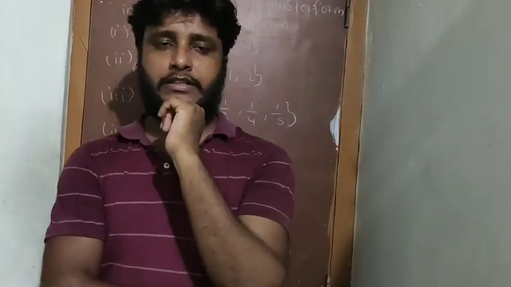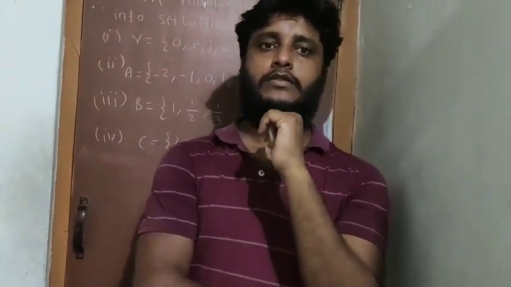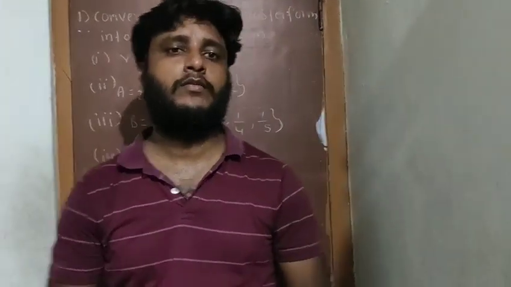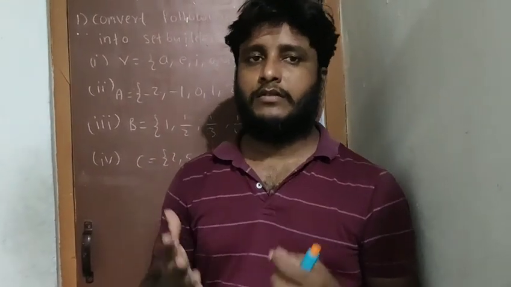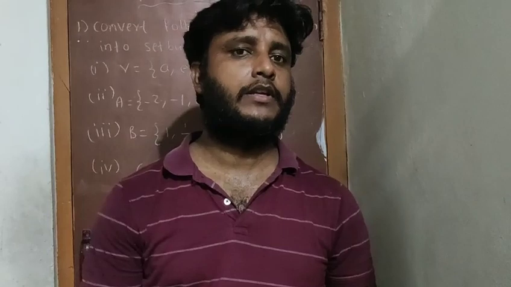Next, we discussed the two different symbols: the belongs to symbol and the does not belong to symbol. Next, we discussed the different forms of representation of sets. We have two different representations of sets: the roster form and the set builder form. Another name for the roster form is the list form. List form means we write the elements as they are, separated by commas.